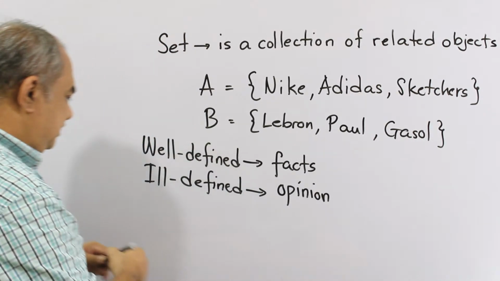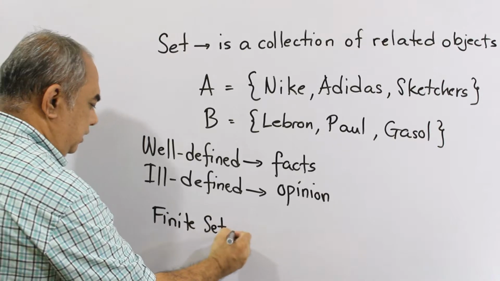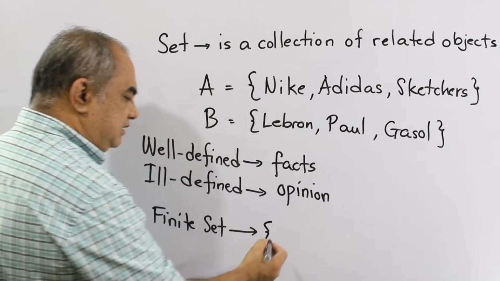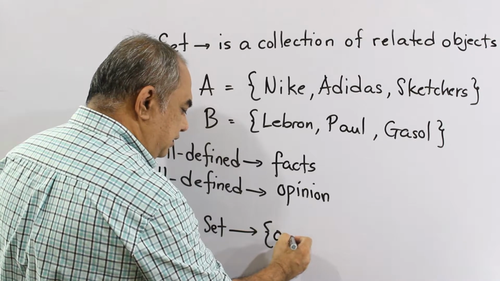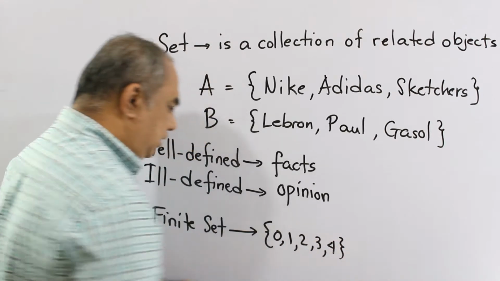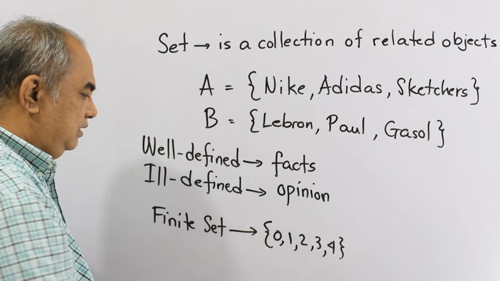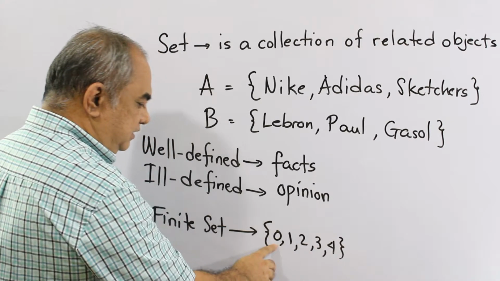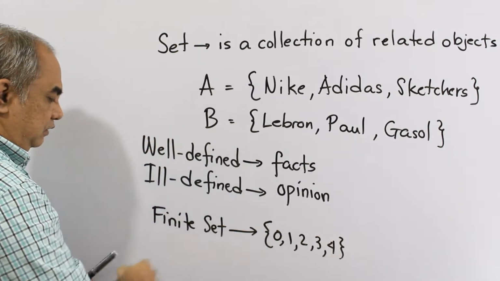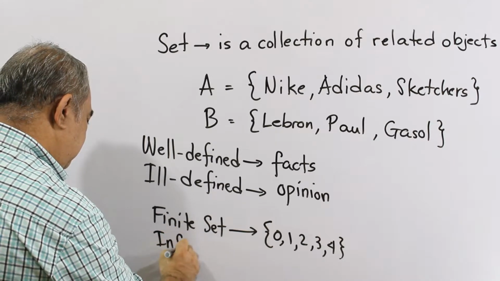Now, we have also sets known as finite sets. Okay. When we say finite set, it is a set that has a definite number of elements. Here, our set is nothing but the first 5 whole numbers. So it ends with 4 and starts with 0. So it has a definite number of elements. That is why it is called finite. We also have infinite.